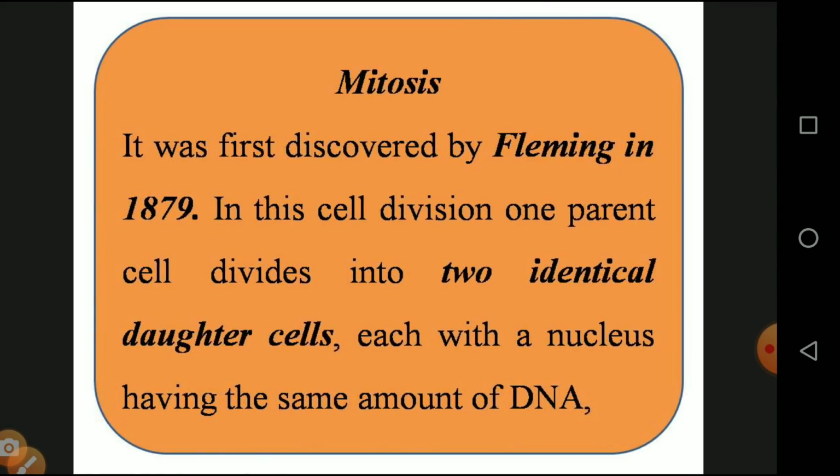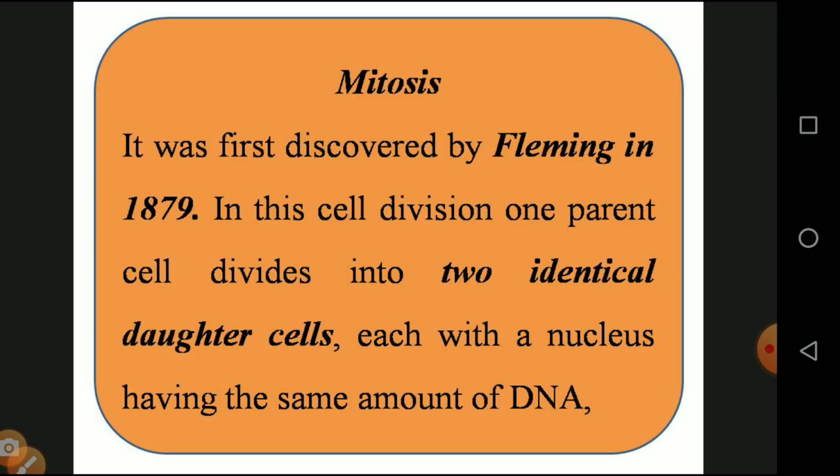Now we can move on to another type of cell division, called mitosis. It was first discovered by Walther Flemming. So Flemming is the person who discovered cell division, in the year 1879. In mitosis, one parent cell divides into two identical daughter cells, that means similar to their own offspring,